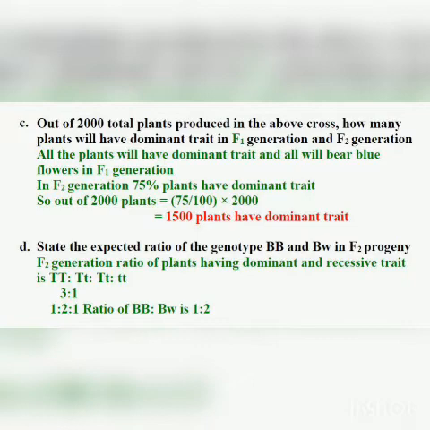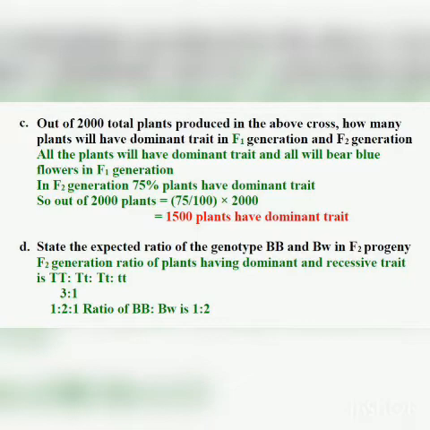So you can calculate in that way also, that is 2000 into 25 divided by 100, you will get 500. So students, this question has come in one of the board papers. So you should know, and it is very simple. You only have to find the percentage. Now see D part. State the expected ratio of the genotype BB and B small w in F2 progeny.